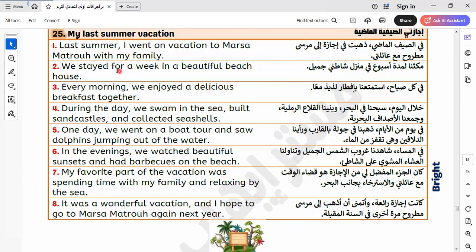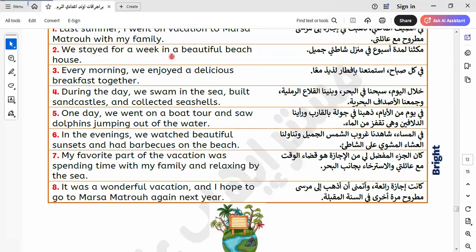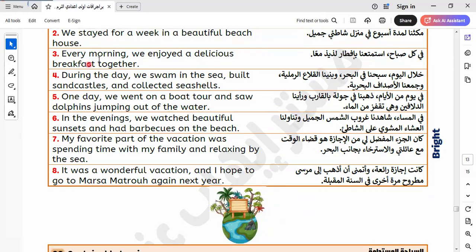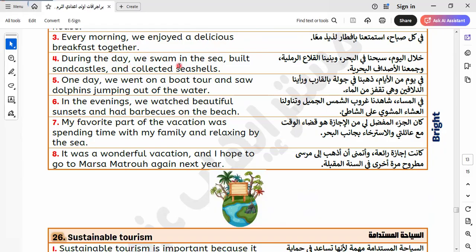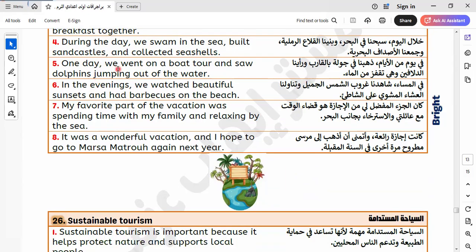Talk about the vacation. Last vacation, I went to Marsa Matruh with my family. We stayed for a week in a beautiful beach house. Every morning we enjoyed a delicious breakfast together. During the day we swam in the sea, built sand castles, and collected seashells. One day we went on a boat tour and saw dolphins jumping out of the water.